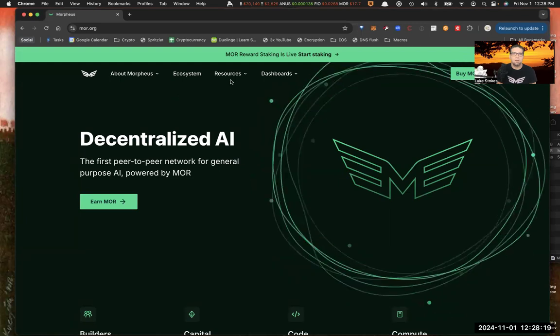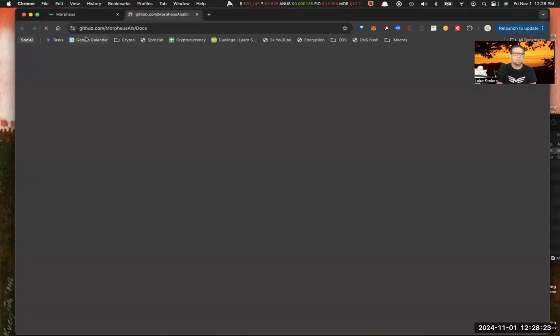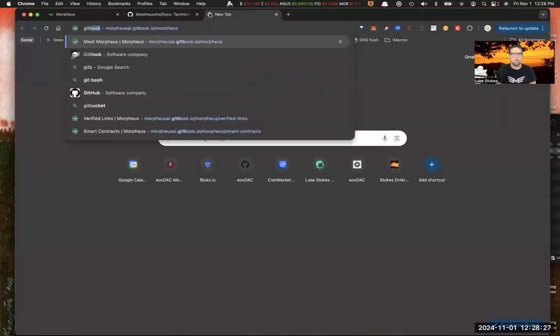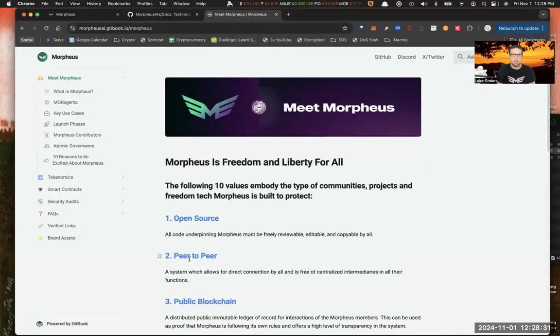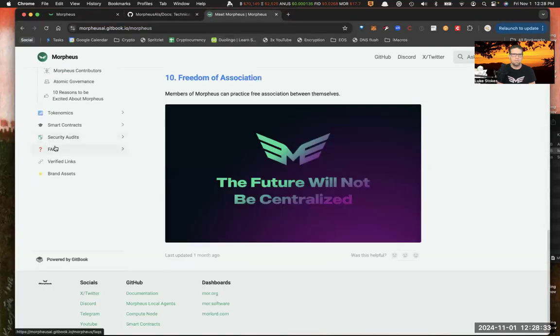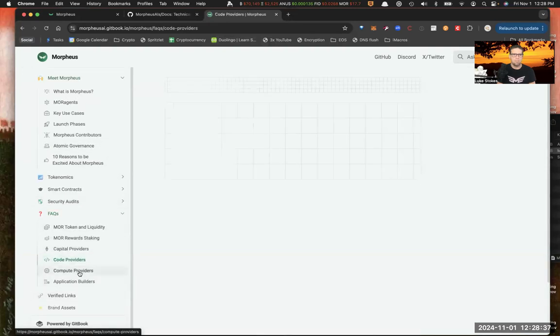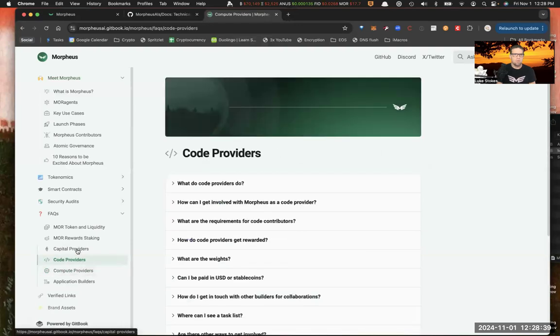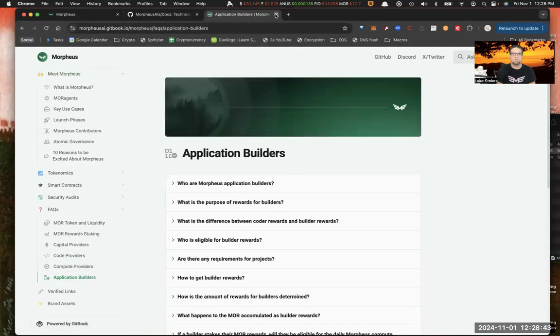You can look here under the resources tab, you have docs. This currently goes to the GitHub, but it might go to the GitBook in the future. Just a reminder, I did a video on the GitBook, phenomenal documentation here. Highly recommend going through all this. Definitely the FAQs as well. Just awesome FAQs, how to be involved with compute, code, capital, application builders, all this. Definitely hit those FAQs. Good place to go.